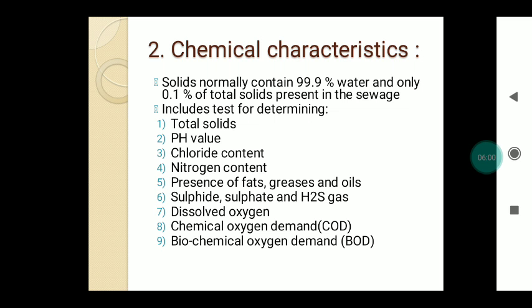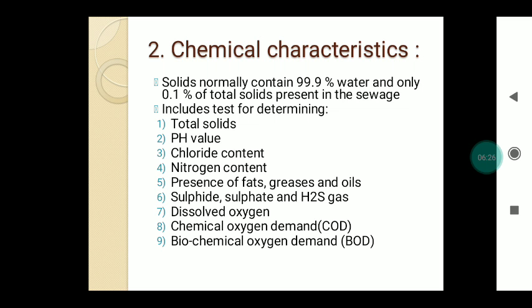Next one is the nitrogen content. The nitrogen content can be determined in a laboratory, and that is in the form of nitrates, nitrogen, nitrite, ammonia, etc. Next one is the presence of fat, grease and oil. This is the waste which is coming from the residential area or industrial area. Next one is the sulfide, sulfate and hydrogen sulfide gas.